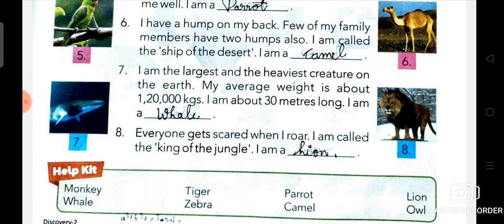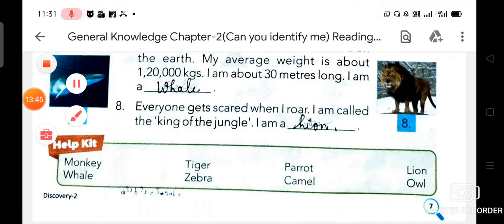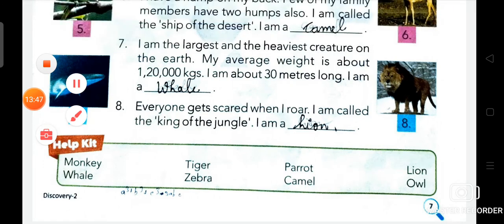Now your next topic is whale. What is it? It's whale. I am the largest and the heaviest creature on the earth. My average weight is about 120,000 kg. I am about 30 meters long. I am a whale. So student, now we are going to read about whales.